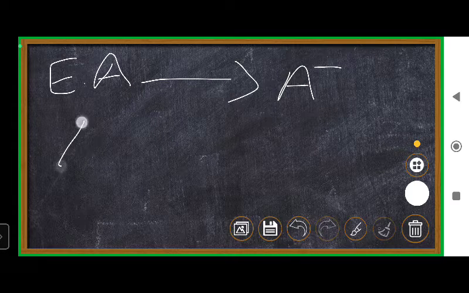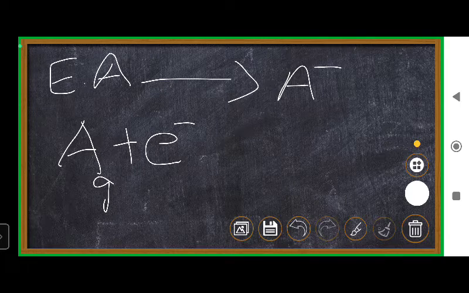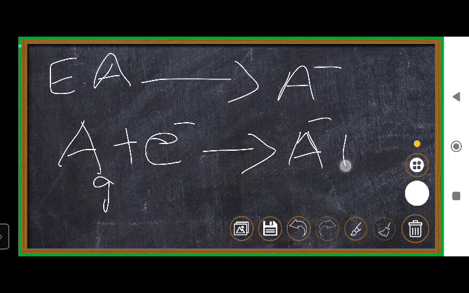How? A neutral gaseous atom will take an electron, and what does it give? It gives A minus plus energy. It gives out energy.